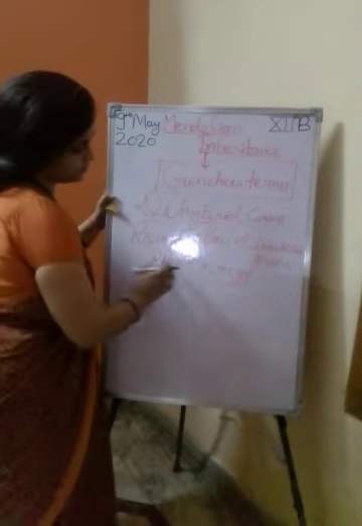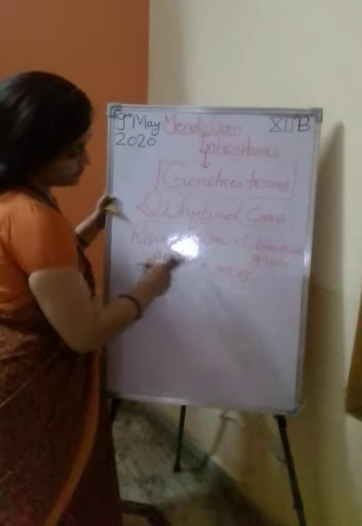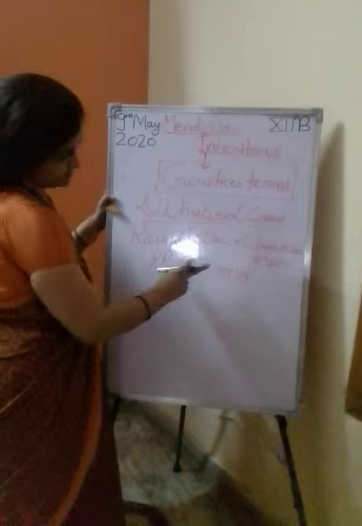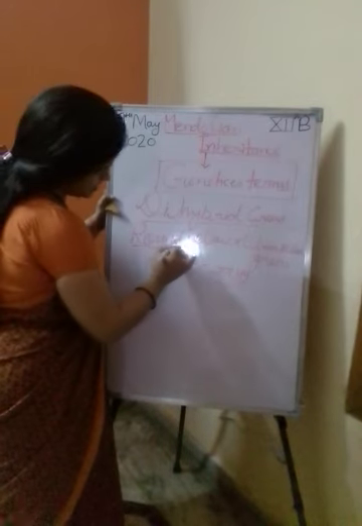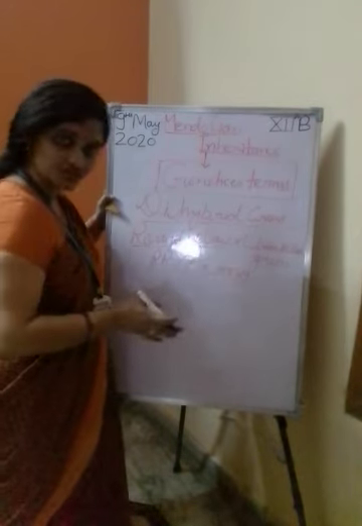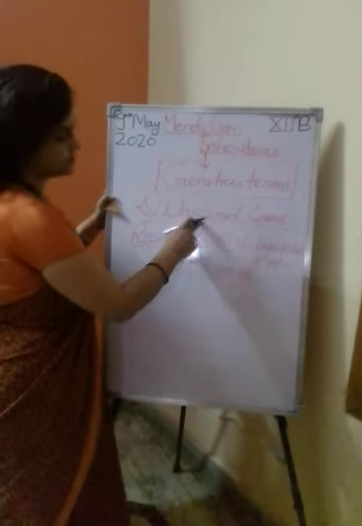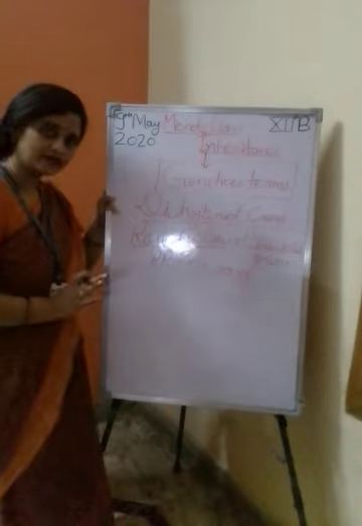Now, what will we do? We cross with two characters, shape and color: the shape of the seed and the color of the seed. That is a dihybrid cross. Understand that?